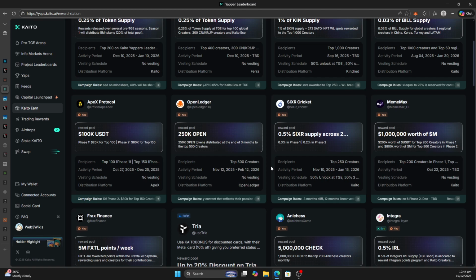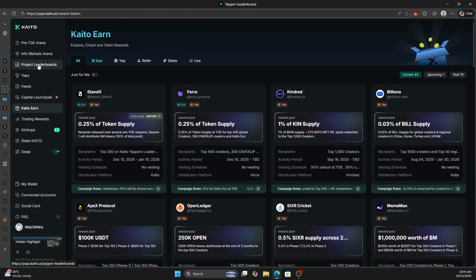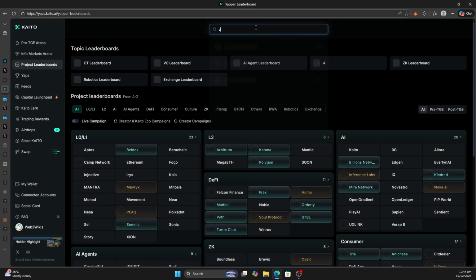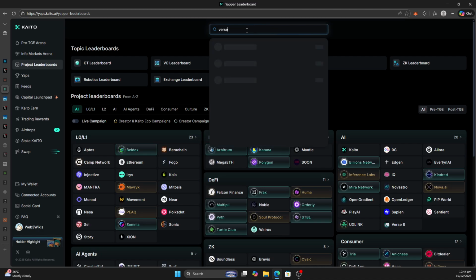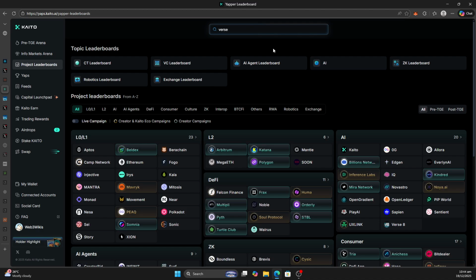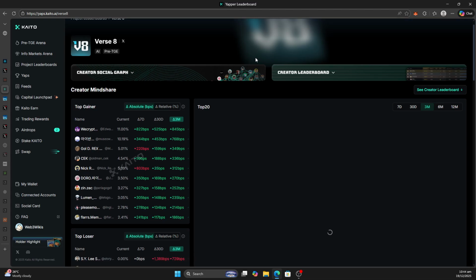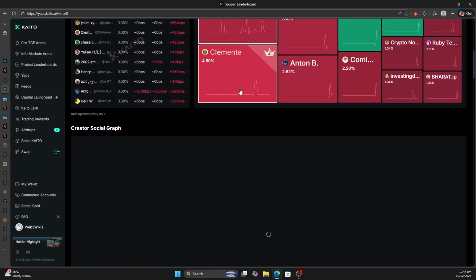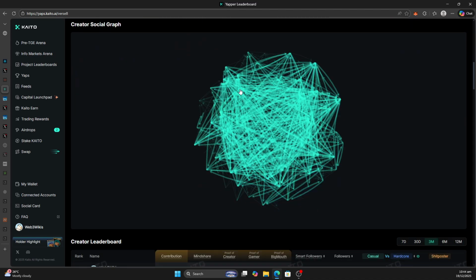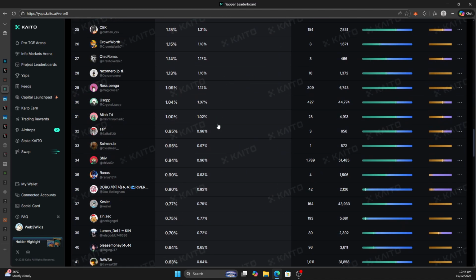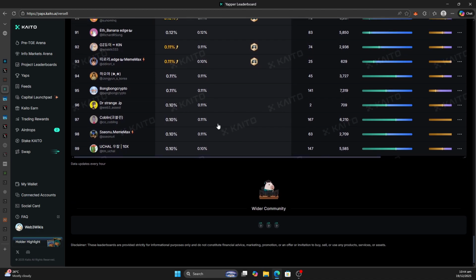Okay, so Verse8 has not shown here, but it has a leaderboard already here that you can track. Although this leaderboard will only display top 100, it doesn't mean that you wouldn't qualify for an airdrop. Assuming they end up declaring that top 400 will qualify, you may not be on display on the leaderboard here, but you would still qualify.